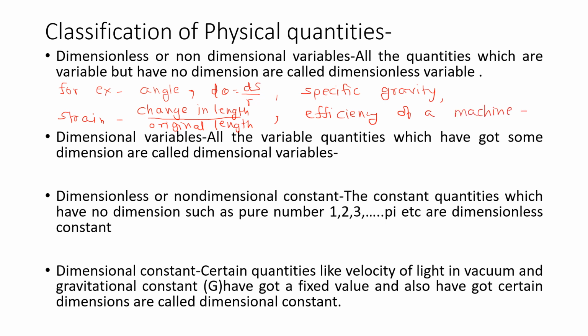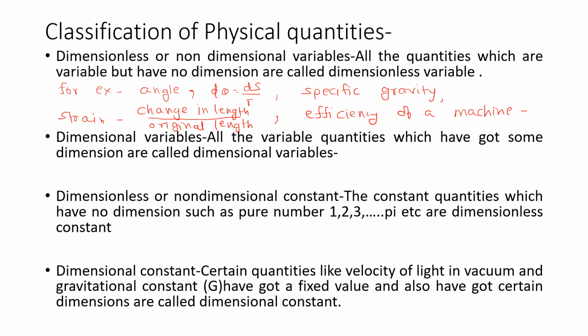It will be output divided by input. So again, it will be the ratio of identical quantities. All these quantities are not constant forever. They are changing, but they are ratios of identical quantities, like length upon length, power upon power.